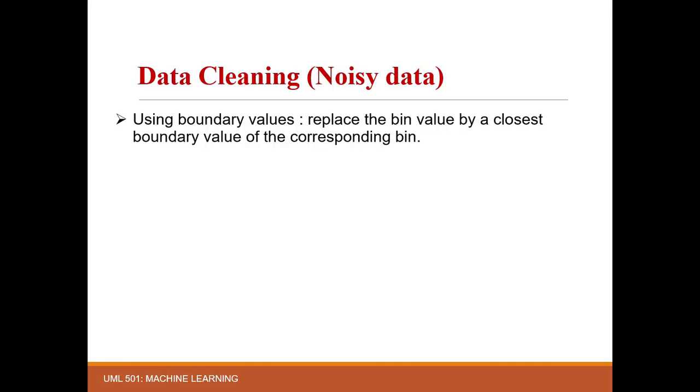So next method is bin boundaries. Here, the values in a bin, except the values at the boundaries of the bin, are replaced by the closest boundary element. Like here, for bin 1, 8 is replaced by 9 as it is closer to 9 in comparison to element 4. Similarly, for bin 2, 21 is replaced by 21, and for bin 3, 28 is replaced by 29.